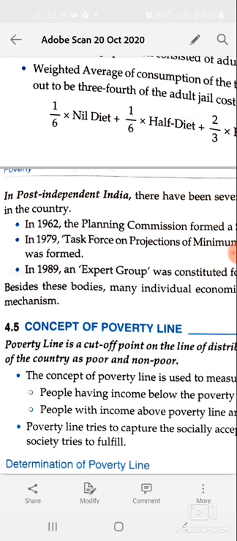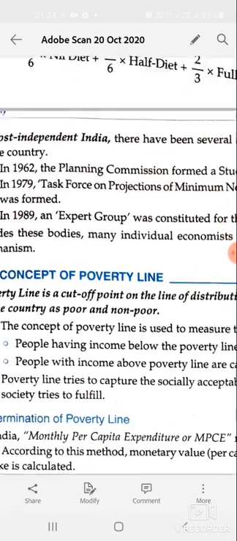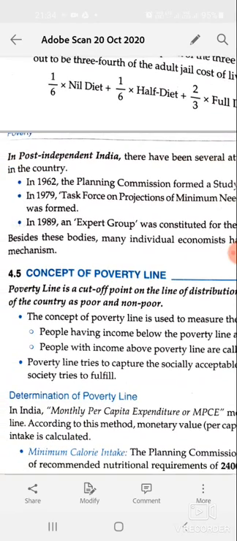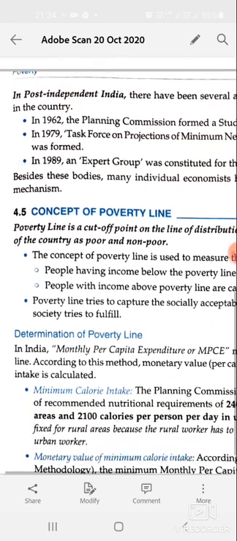Now, the concept of poverty line. What is a poverty line? Poverty line is a cut-off point or the line of distribution which usually divides the population of the country into poor and non-poor. Or in simple words, we can say it is a mechanism by which we can identify poor and non-poor people.